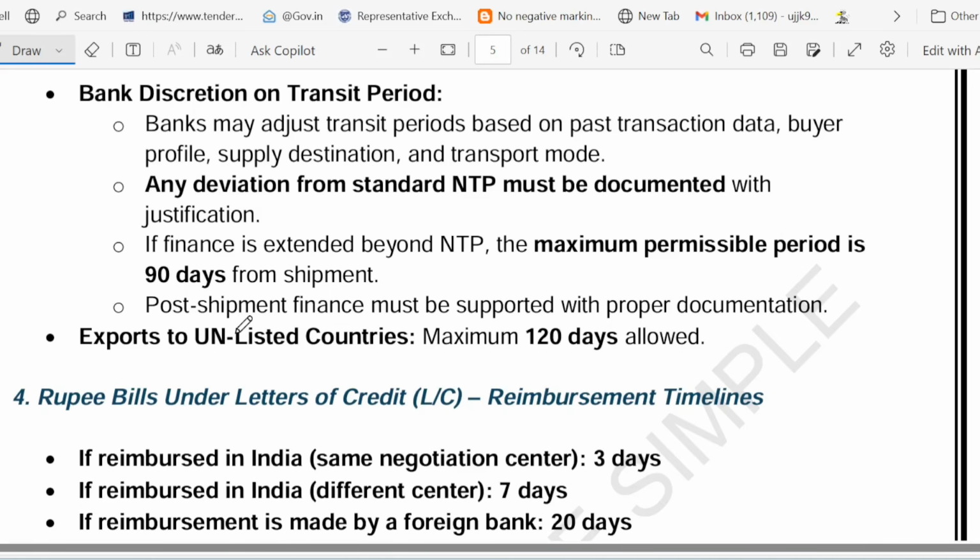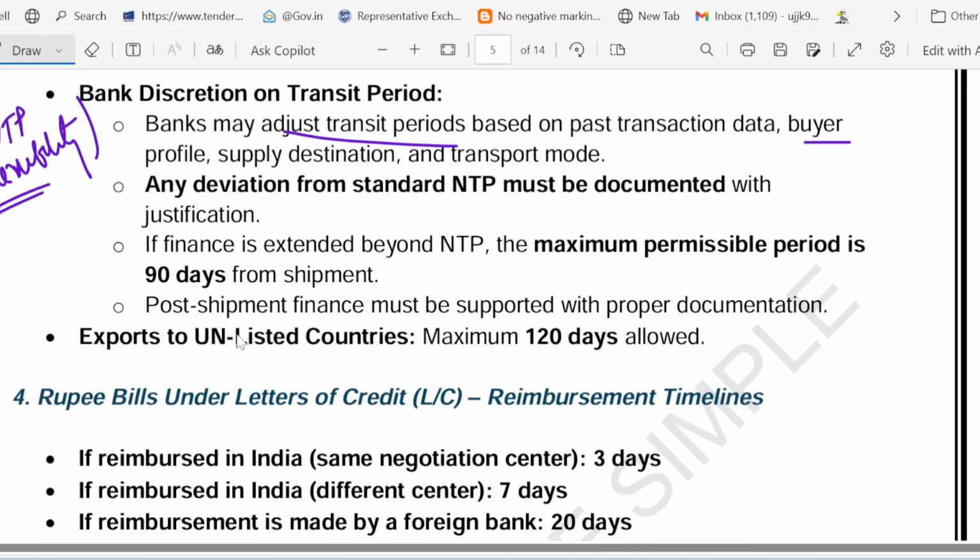First of all, bank can adjust transit period. That is called NTP flexibility. So what does it mean? Bank may shorten or extend the normal transit period, right? Bank can either shorten or extend NTP based on what?